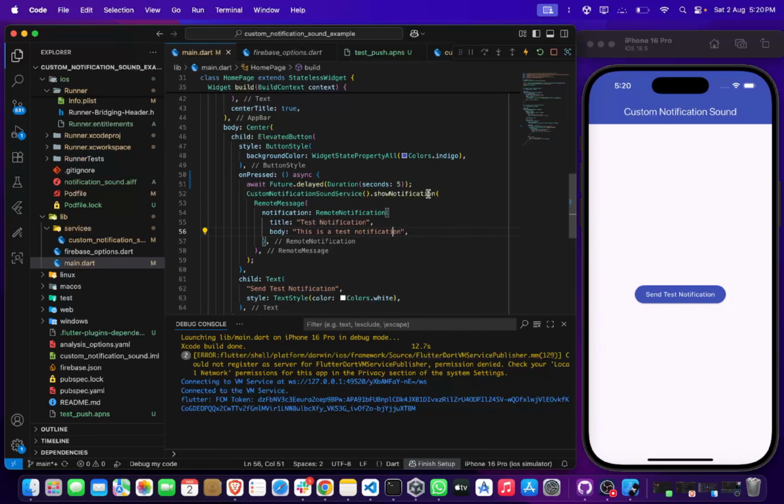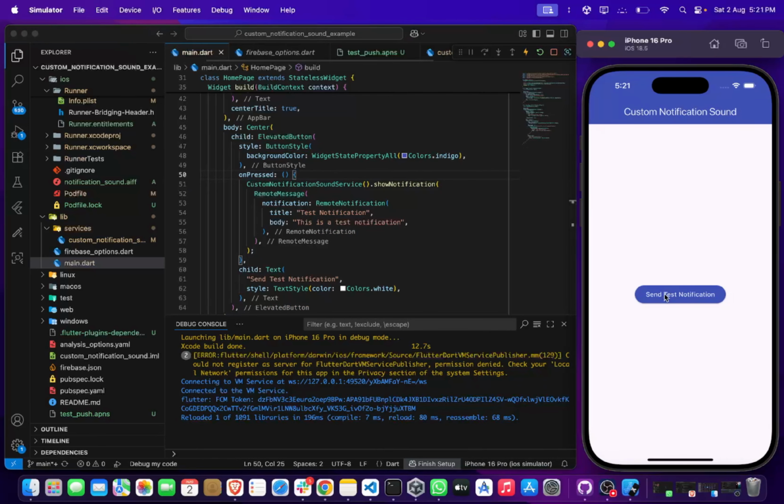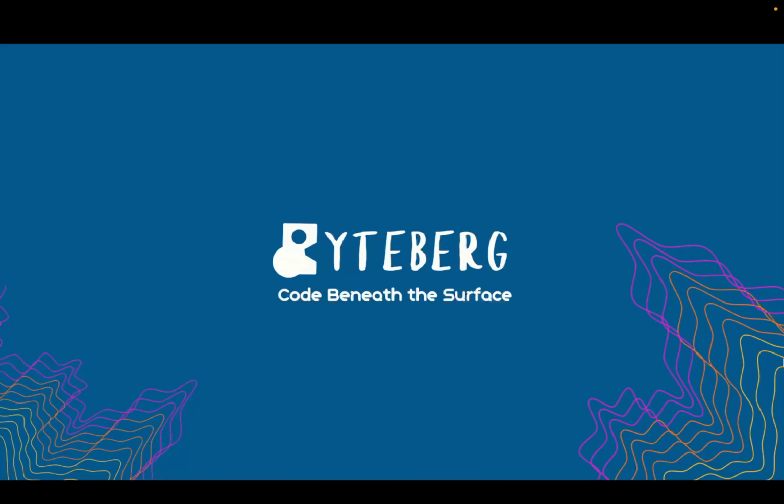We can now remove the delay also. If you press the button now, the notification comes instantly. So this is how we implement custom notification sound in our Flutter application using the Firebase messaging and Flutter local notifications package.